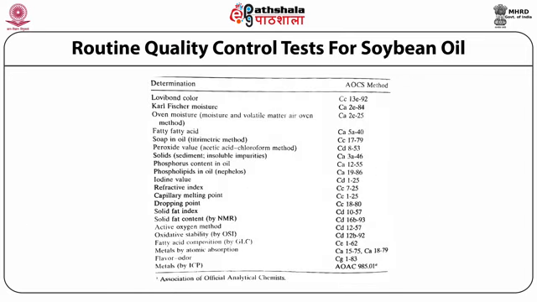For illustrative purposes, let us look at the routine quality control tests which are carried out for soybean oil. More or less similar tests are carried out for other edible oils. As you can see from this table, these tests include Lovibond color, iodine value, refractive index, free fatty acid content, soap in oil, solid fat index, phospholipids in oil, and many other parameters.